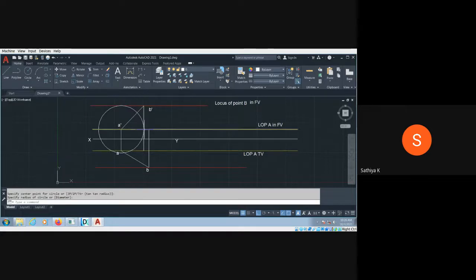So this is the radius from here to here. Choose the circle from here, center to radius. This is the point, and what about the radius? Up to this length. You can see the intersection, right? The cross mark. So you have to complete the circle. Then I'm going to trim the things here, double enter, and trim this one, and trim this thing. Those things are not required actually. You can trim it.